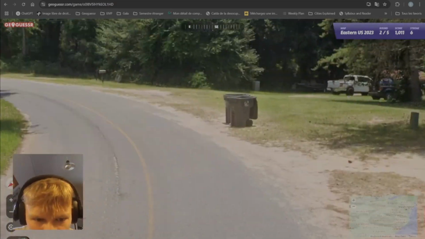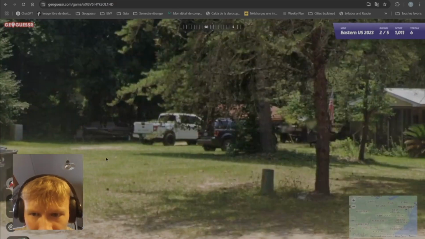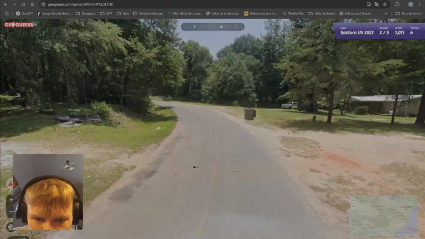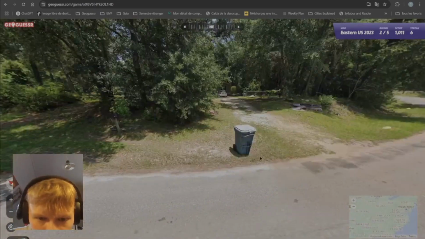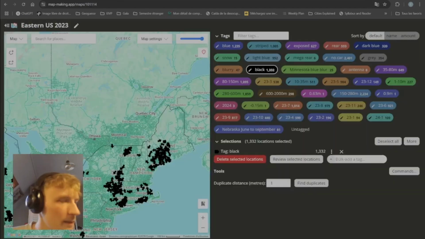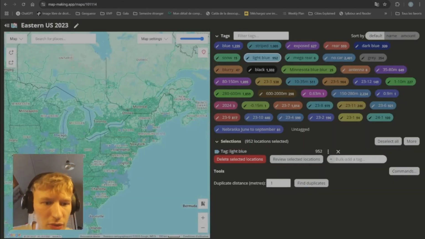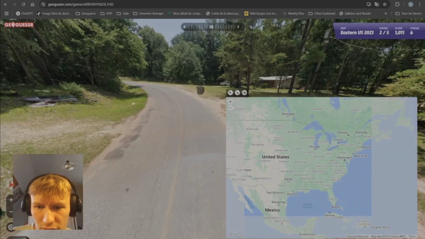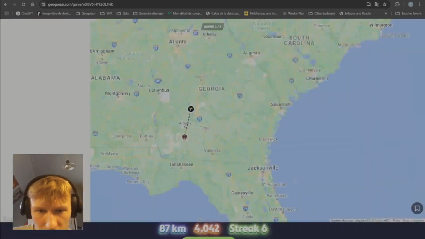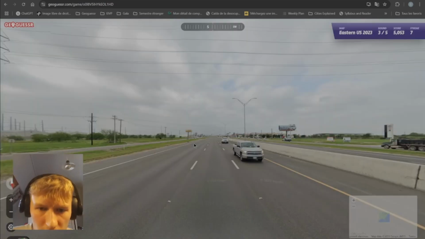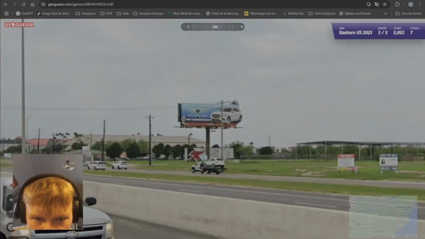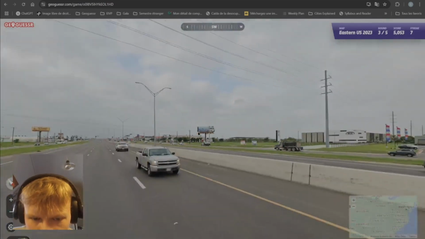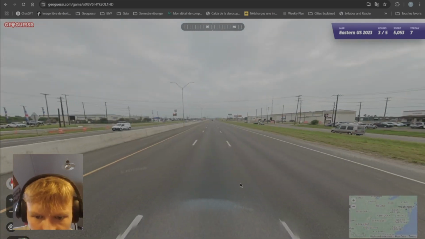So here we have a southern round. Interesting that we have a single yellow line here, it seems, in the middle. And yep, if we go, maybe this would be light blue, then we end up in southern Georgia. It looks kind of lightish. And yep, pretty nice. The light blue car isn't really the most useful car, but it can be useful within the south, I suppose.